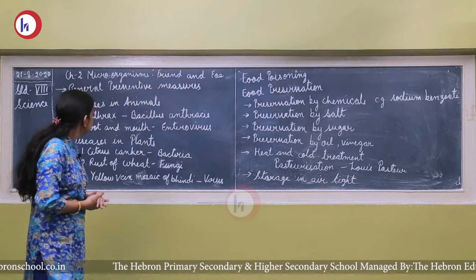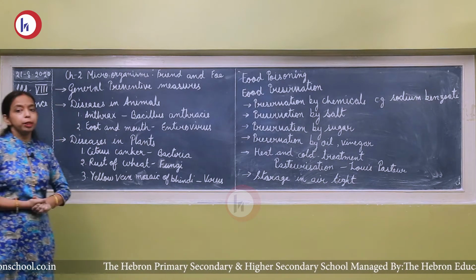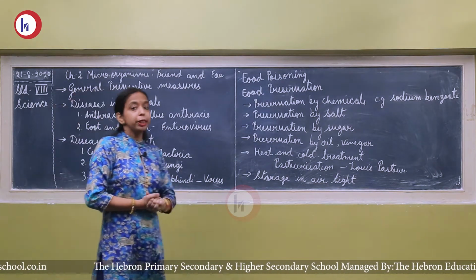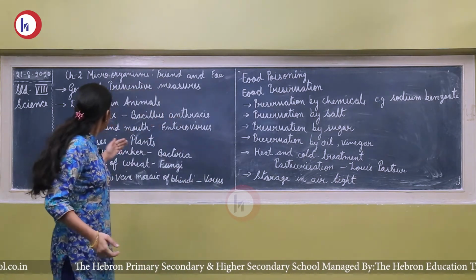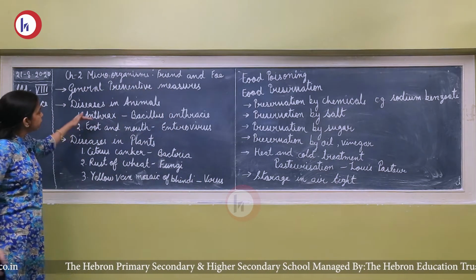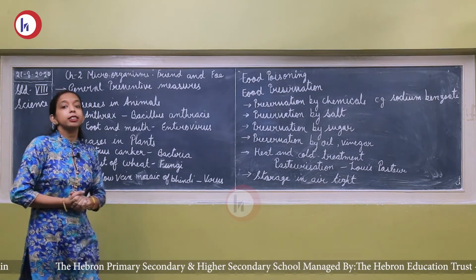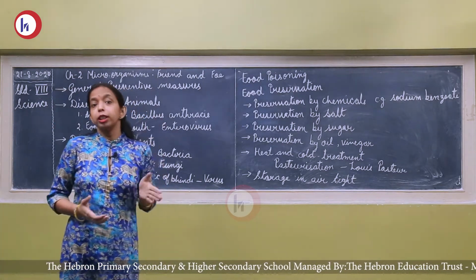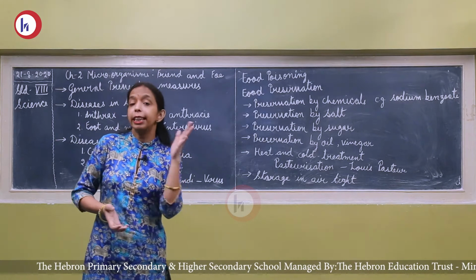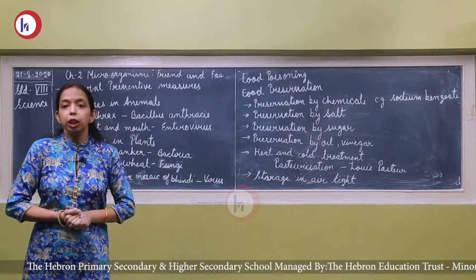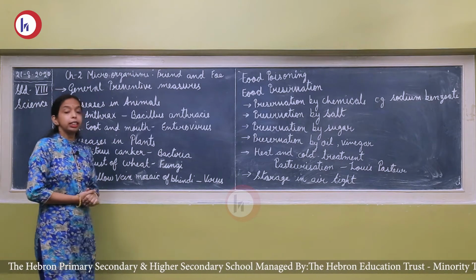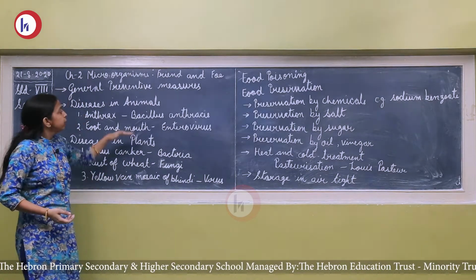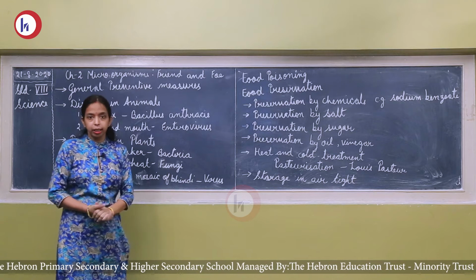Now the next is diseases in animals. These microorganisms can cause diseases in animals also. Here are two diseases. Anthrax. This anthrax is a disease which occurs in animals, in cattle, and also in human beings. This disease is caused by a bacteria named Bacillus anthracis.